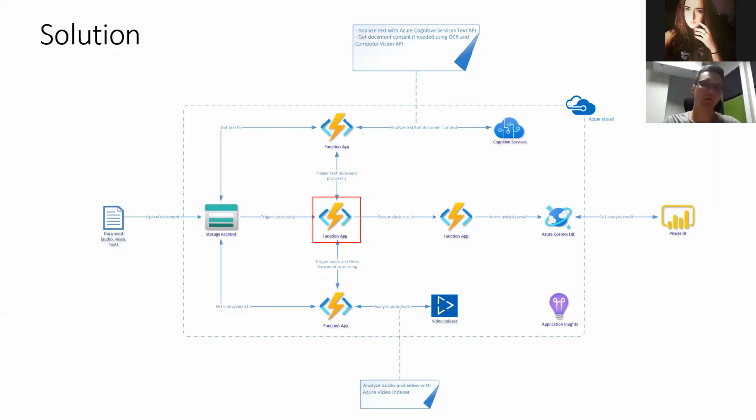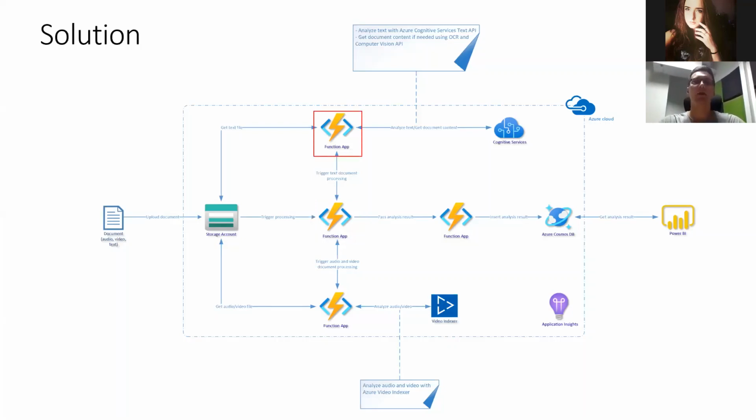The second reason is that we wanted to be cost effective. Probably you can think that, great, we could use the API here and just poll the Azure storage to see whether there are new files. But the better and more efficient solution is to add an Azure Function here and only trigger it when a new file is uploaded. Once this Azure Function is triggered, then there is orchestration. This is why we use Azure Durable Functions, to make sure that, based on the file type, whether it's a text file or an audio or video file, we trigger one of those functions here.